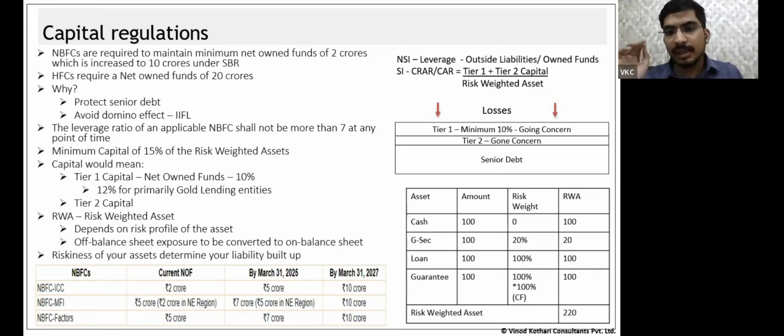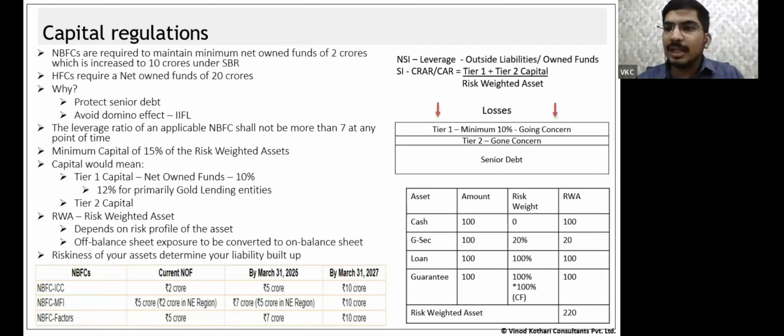So what is risk weighted assets? Now, this is a concept to understand. I'll just give you a brief over here on what is meant by risk weighted assets. Can you see this table over here? Okay. So what we say is, देखो, तुम्हें 15% capital तो maintain करना है. I will bring in 15% capital from the prescribed sources, उन्हीं से capital लेके आऊंगा. Now, how do I determine 15% of what?